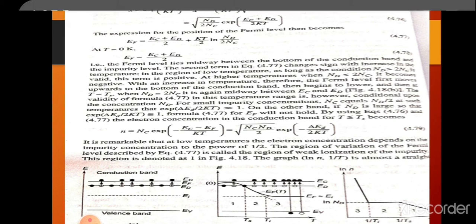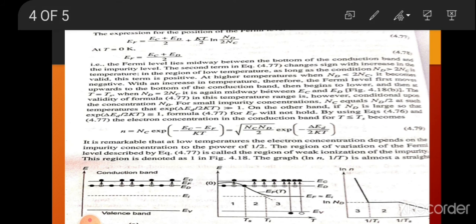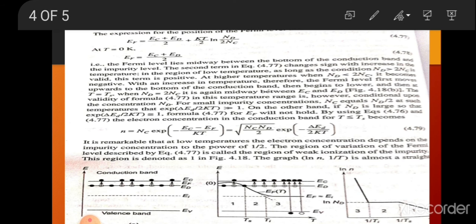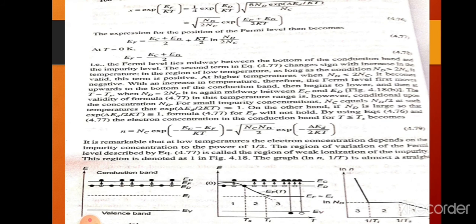So at T equal to 0, EF becomes equal to (EC+ED)/2. The Fermi level lies midway between the bottom of the conduction band and the impurity level. The second term in equation 4.77 changes sign with increase in the temperature. In the region of low temperature, as long as the condition ND is greater than 2NC is valid, the term is positive. At higher temperatures, when ND is less than 2NC, it becomes negative.